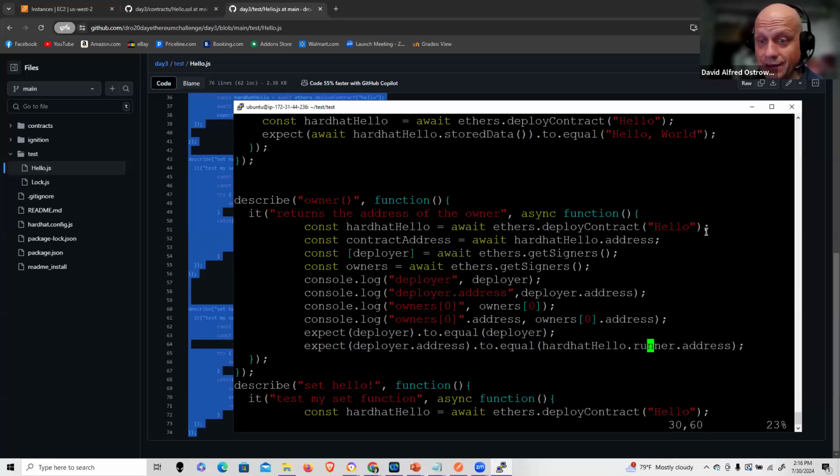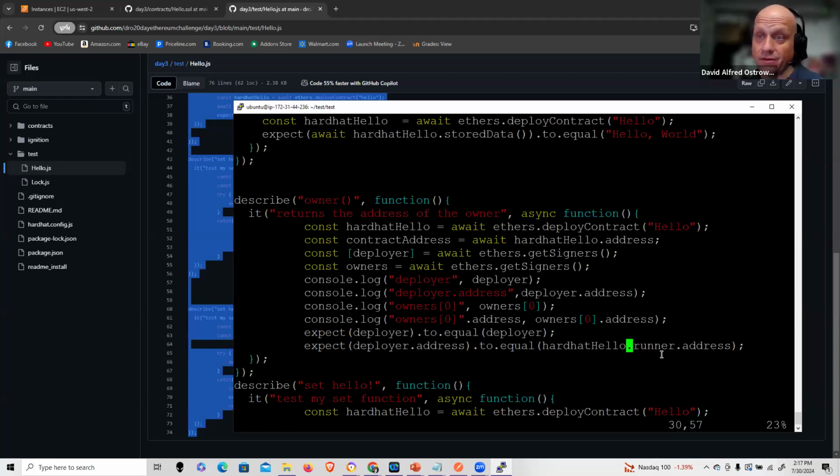And we can see that I have to subscript the JSON under runner address. If you look at the JSON, it'll have a runner key at a lower level hierarchy, and that's going to reference the address. Okay, so I can't just take HardHat hello address, and that's the distinction. There is a distinction between HardHat address and HardHat runner address. And when you look at the JSON-based descriptions and the ABI descriptions, interface-based descriptions or implemented descriptions, that's the difference.